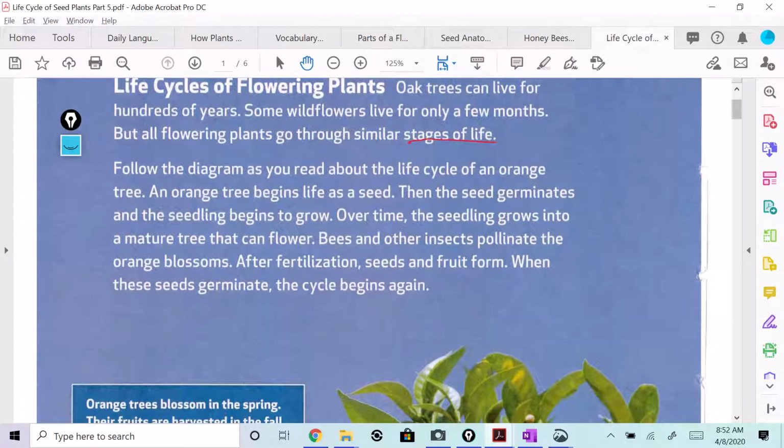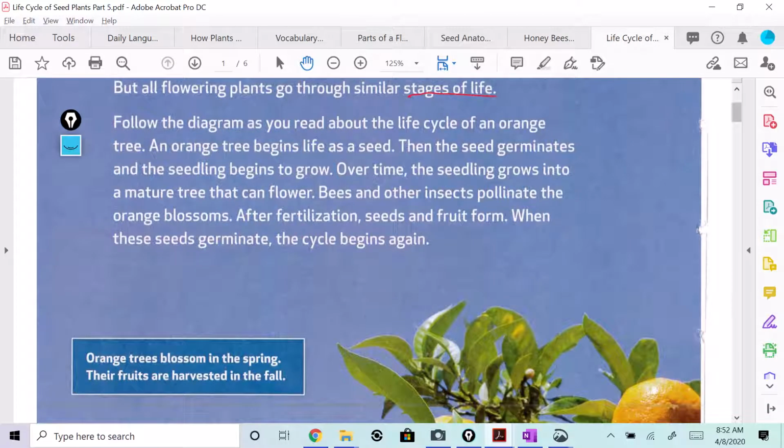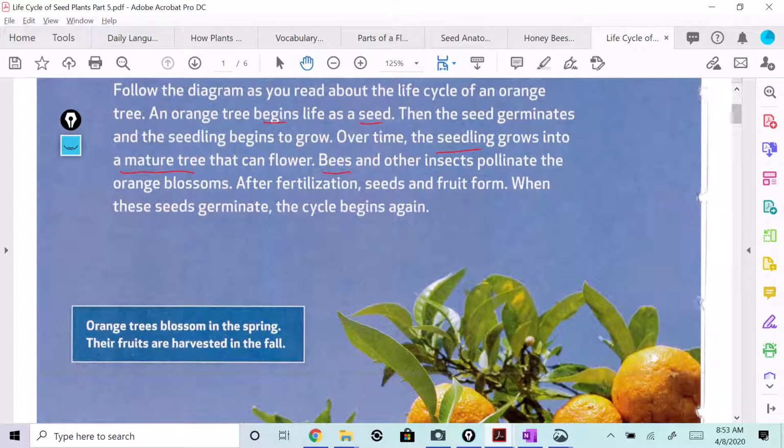Follow the diagram as you read about the life cycle of an orange tree. An orange tree begins life as a seed. Then the seed germinates and the seedling begins to grow. Over time, the seedling grows into a mature tree that can flower. Bees and other insects pollinate the orange blossoms. After fertilization, seeds and fruits form. When these seeds germinate, the cycle begins again.